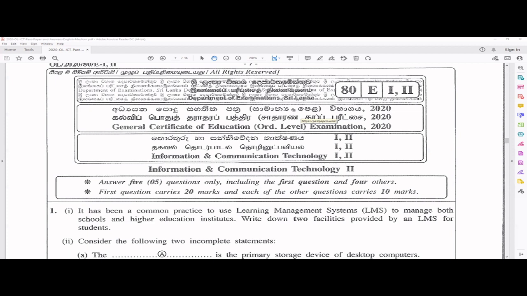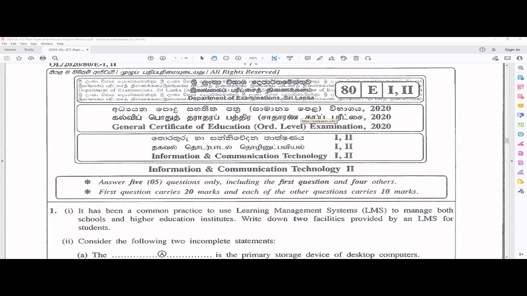Hope you already know the structure of the paper. We have discussed the 30 questions for the MCQ, and this second paper will give you 60 marks, so this is also a very important part where you can easily score. There will be 7 questions, and the first question is mandatory and carries 20 marks. The first question is a must to answer.